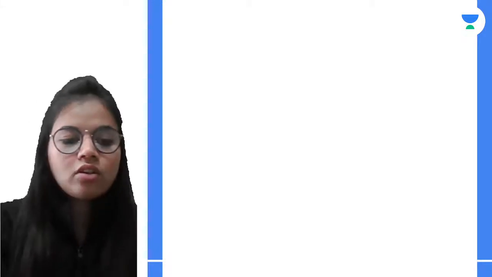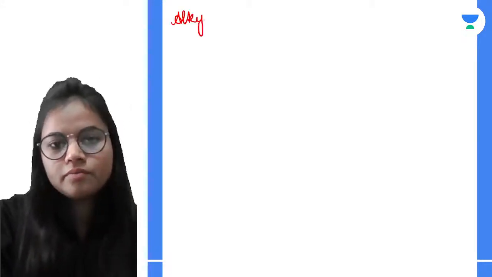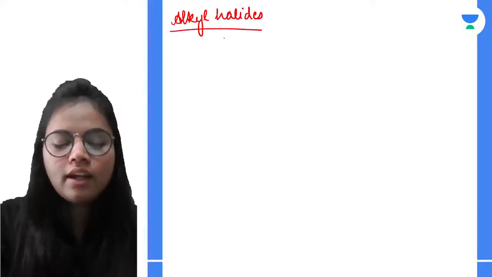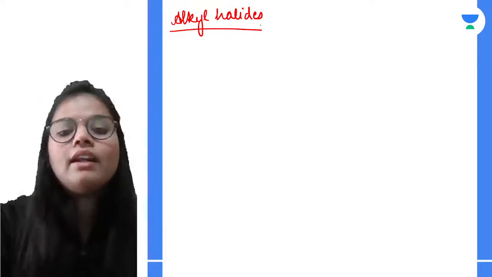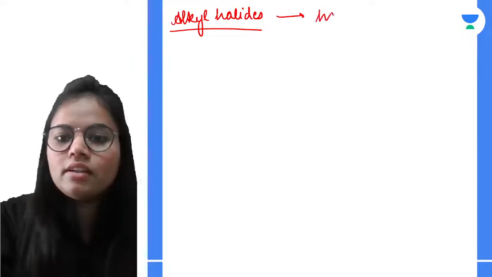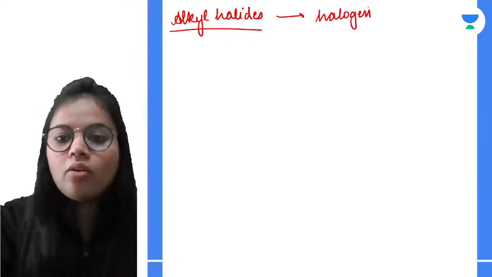All right. Now, we will be taking the case of alkyl halides. What are alkyl halides, and how do we name them? Here in alkyl halides, the substituent group is a halogen.